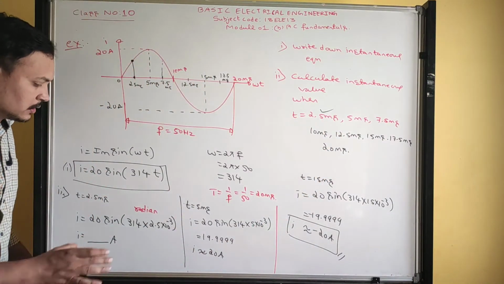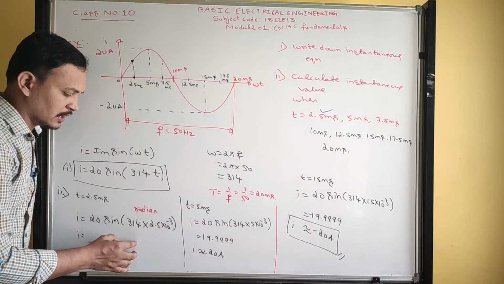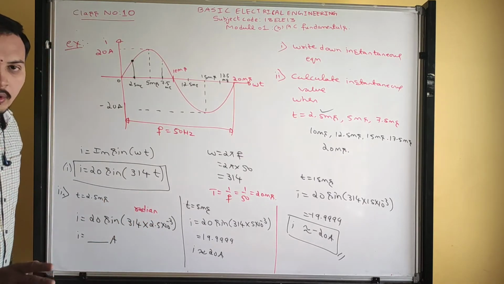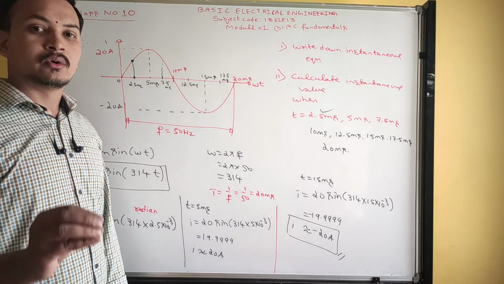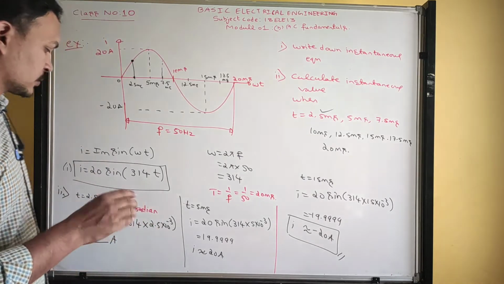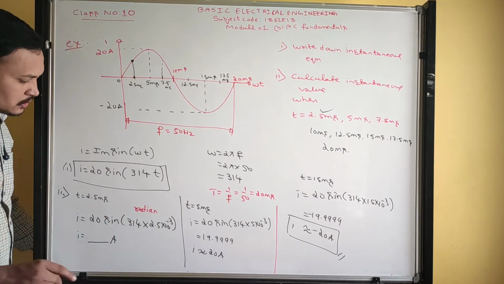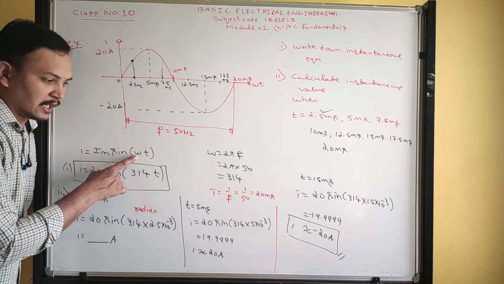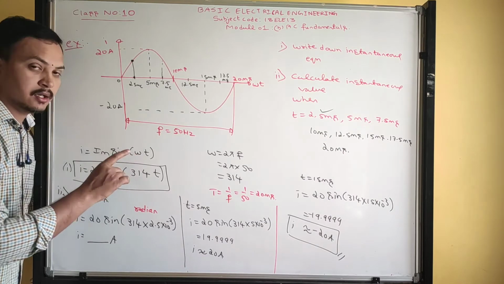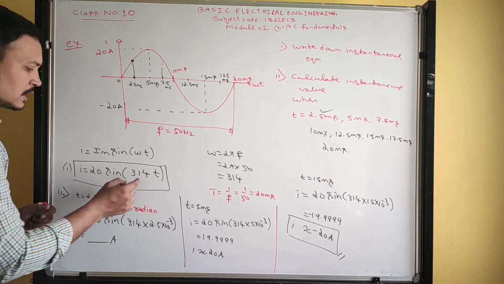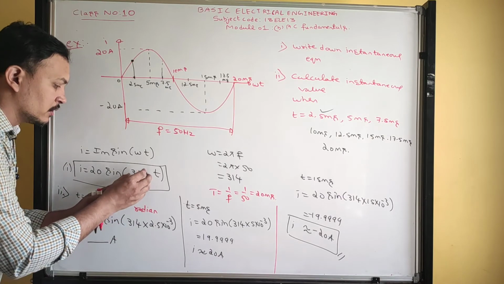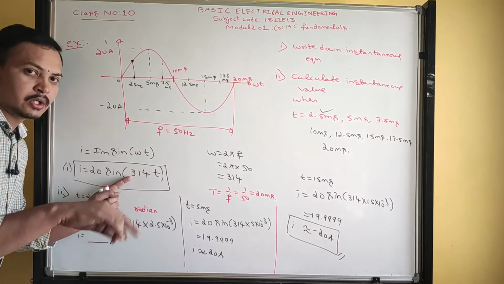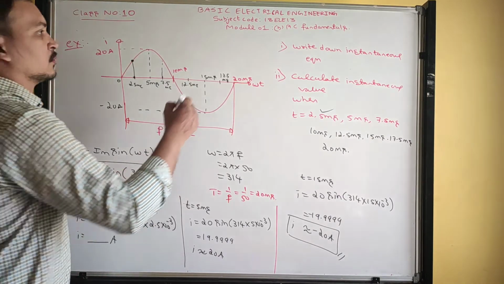Keep the calculator in radian mode. No sir, I am going to do it in degree mode. For that, omega is there, and it is in radian, so you convert this radian into degrees. 314 is in radian. You convert 314 into degrees using the formula.